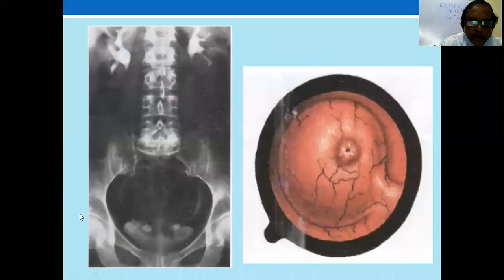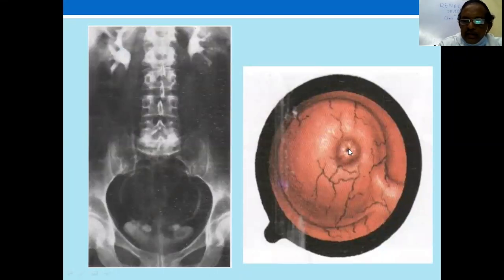See, this is the adder head or cobra head appearance in the cystogram. This is a case of bilateral ureterocele. The ureter here is normal, mildly dilated, not severe obstruction. Whereas this is how it looks like.